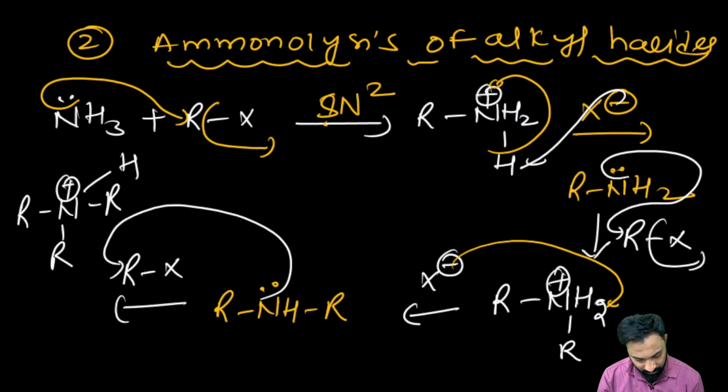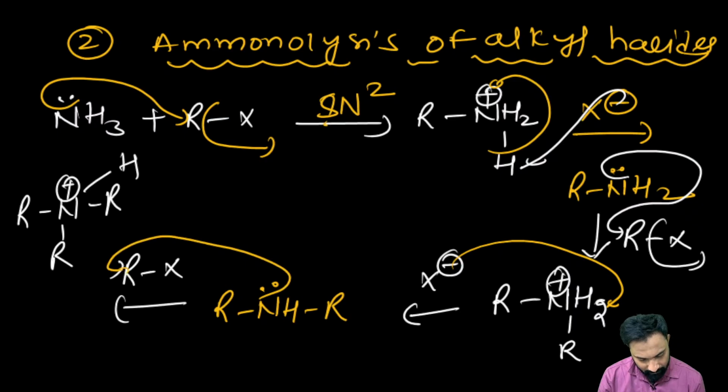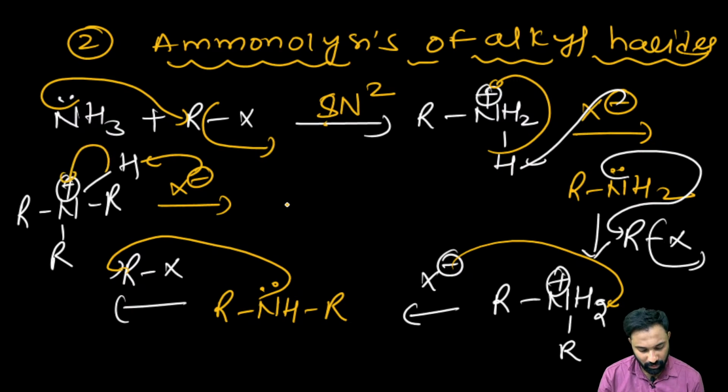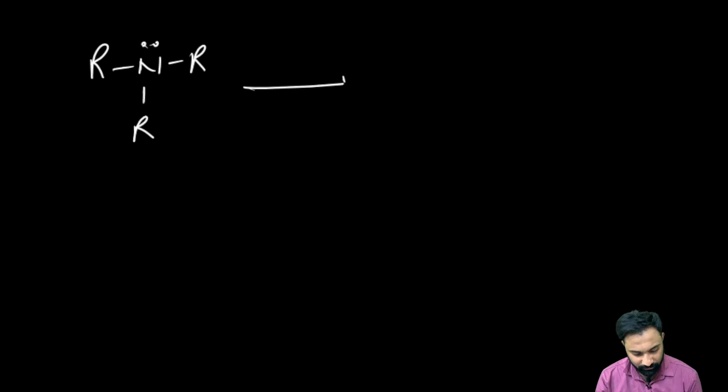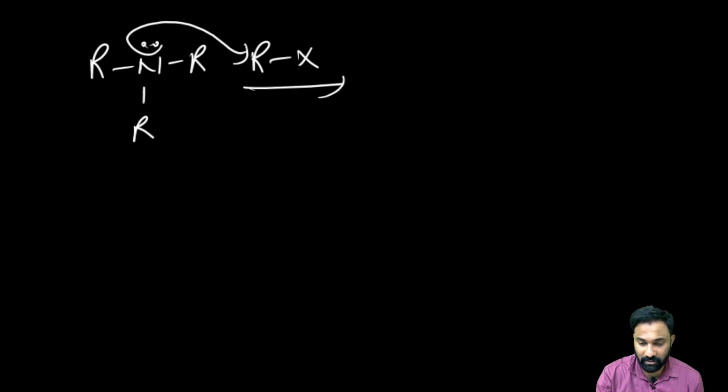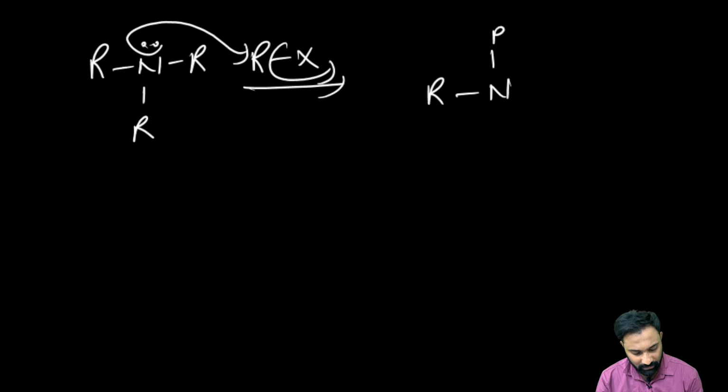Again the negative charge of this halogen, what will it do? It will readily abstract this hydrogen, take the bond pair of electrons, and become the 3-degree amine. After becoming the 3-degree amine, it is again having a lone pair of electrons. Again this lone pair of electrons will react in the form of an SN2 reaction, take this bond pair of electrons, and it will become the quaternary salt.